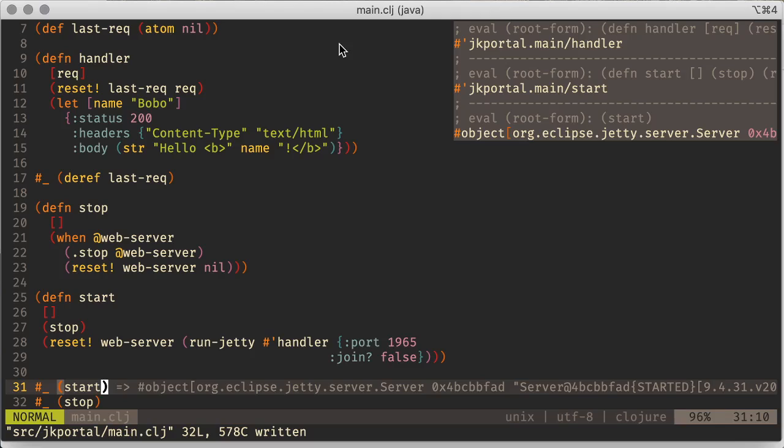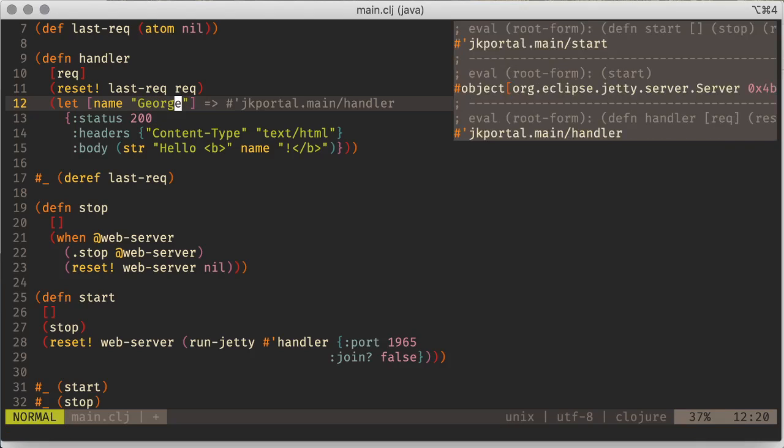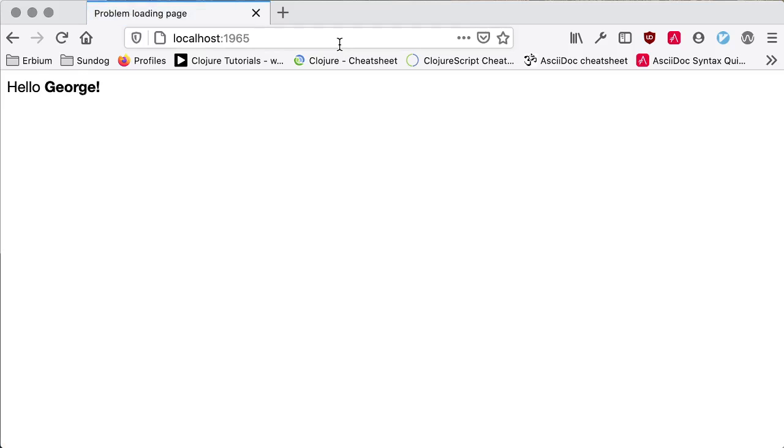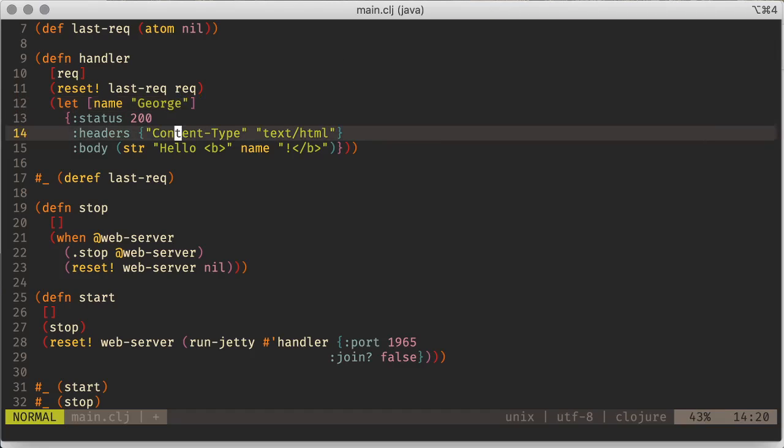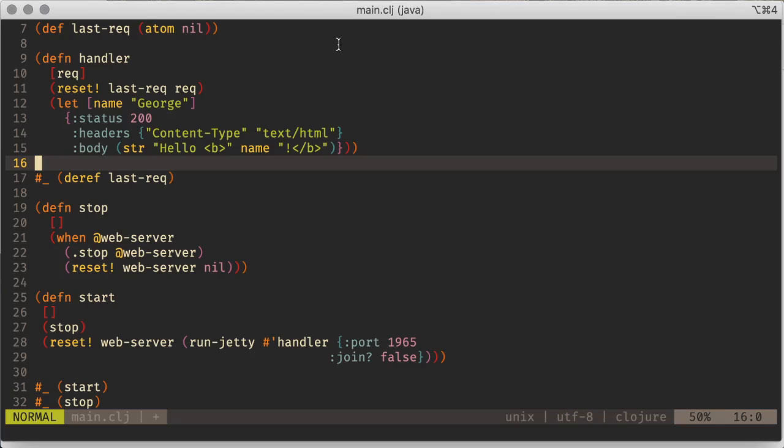And if I go back to here and I say :er to reevaluate our handler, go back here, reload. So now we can change our handler and we don't have to restart our web server every time. So this is going to be handy for us. Okay, so now we can see the name that comes into the hello world thing.